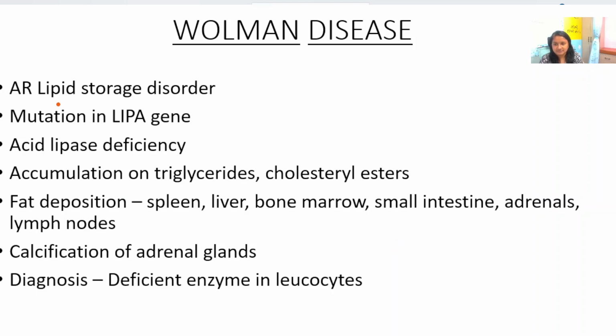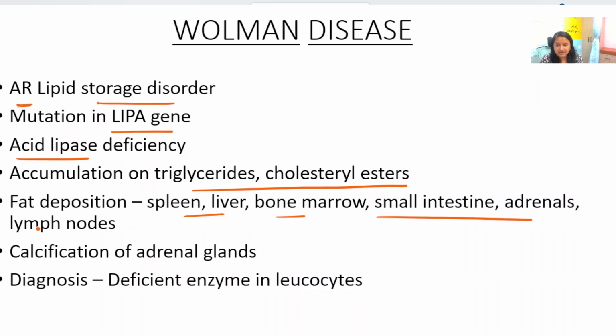Wolman disease, this is an autosomal recessive disease. This is a lipid storage disorder due to mutation in the LIPA gene. The enzyme deficient is acid lipase enzyme. There is accumulation of triglycerides and cholesterol esters. These lipids are deposited in the spleen, liver, bone marrow, small intestine, adrenals and lymph nodes. There is calcification of adrenal glands along the cortex, and the diagnosis is finding the deficient enzyme in leukocytes.